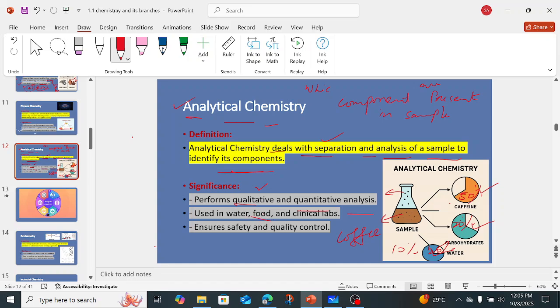Food, like impurities or contamination present in the food, and also how many vitamins, proteins, carbohydrates are present in a food. For example, whatever snacks you eat, it is written in the ingredients that 50% carbohydrates are there, 30% proteins are there, vitamins are there, whatever flavors they have added, they state the quantity. How do they add that? Just because of the analytical techniques.